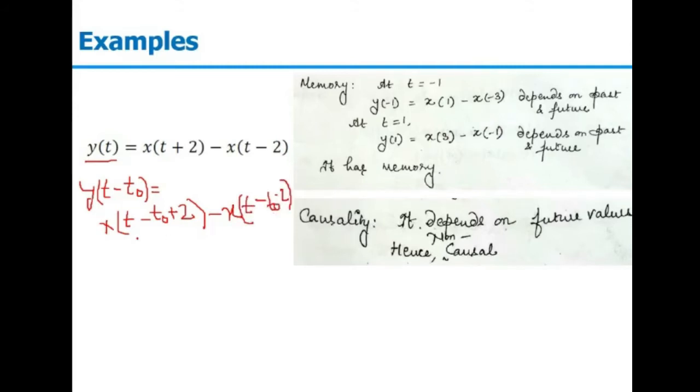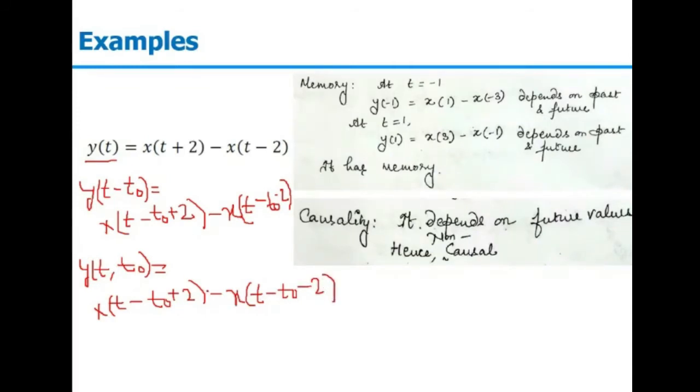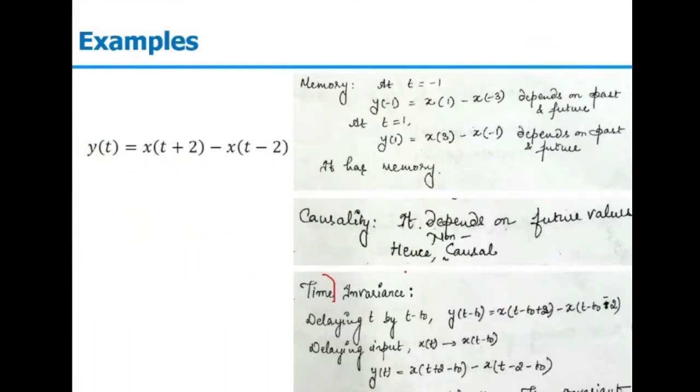When we delay the input first and then pass it to the system, the output will be x(t minus t naught) with the system response plus 2, minus x(t minus t naught) with the system response minus 2. Both the signals are equal, so we can say the system is time invariant in nature.